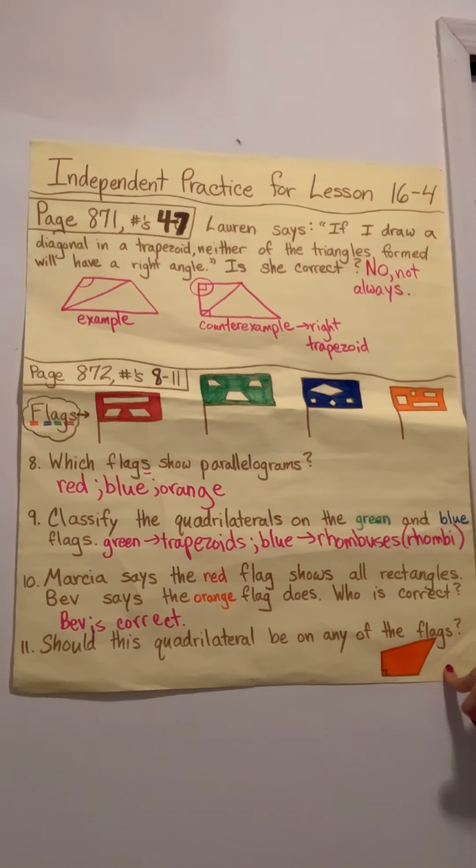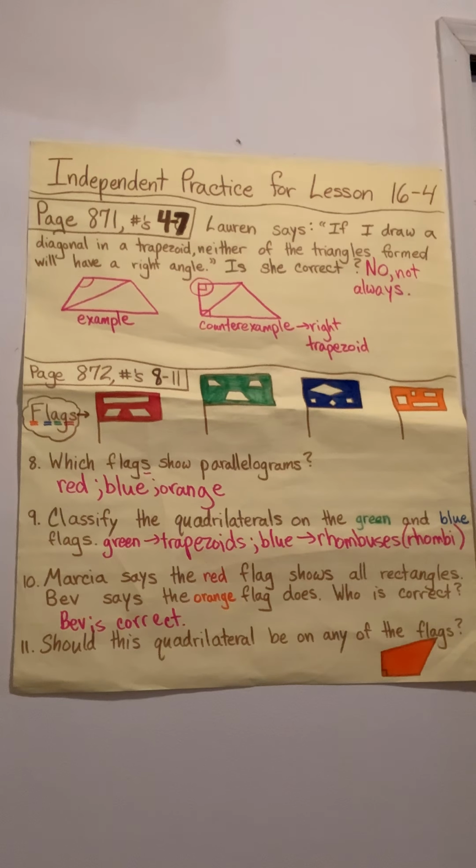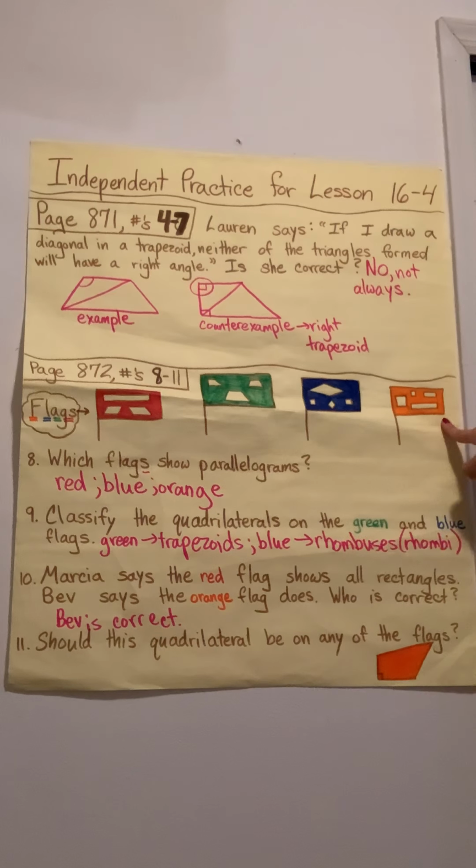So let me take a look at this quadrilateral. I have a right angle here, but not here. So don't be fooled. It looks a little bit like our right trapezoid, but it's not. Okay, this top is not parallel to this bottom. This bottom is straight across horizontal. This top is a little diagonal going up. It's slanty.